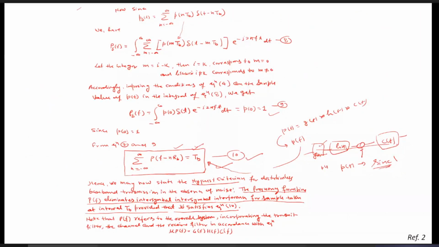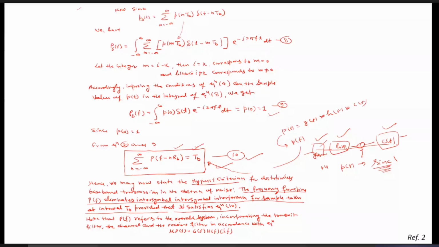we can choose this GT, HT, CT such that the overall PT is the sinc function, and in that case it will be distortion-less. That is, it will not have any intersymbol interference, but the effect of the noise is in our hand, and we can control it just by increasing the signal power, the signal to noise ratio. And we can have almost distortion-less baseband transmission.